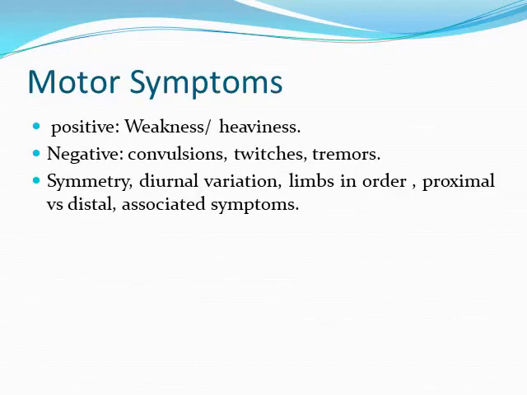We ask about motor symptoms, either positive or negative. Negative, like presence of weakness or heaviness. Positive, like presence of convulsions, twitches, or tremors. We ask if the weakness is unilateral or bilateral, symmetrical or not, if there is any diurnal variation, if there is associated pain or sensory symptoms, and whether it is proximal, distal, or both, to reach a diagnosis like myopathy, neuropathy, and so on.